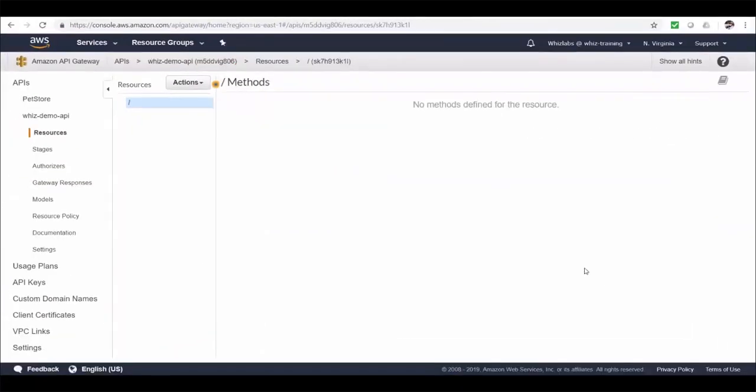Okay, we have a whole bunch of options for an API. We will go through them later once we have seen how to create resources first. Well, some people call these resources endpoints as well. API Gateway named them resources. It's all one and the same. So let's click on actions in here and create resource.